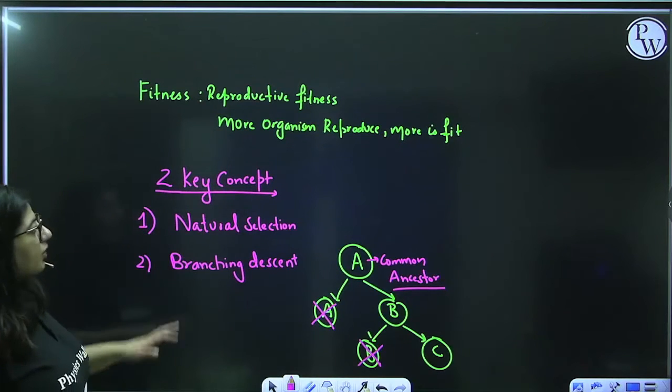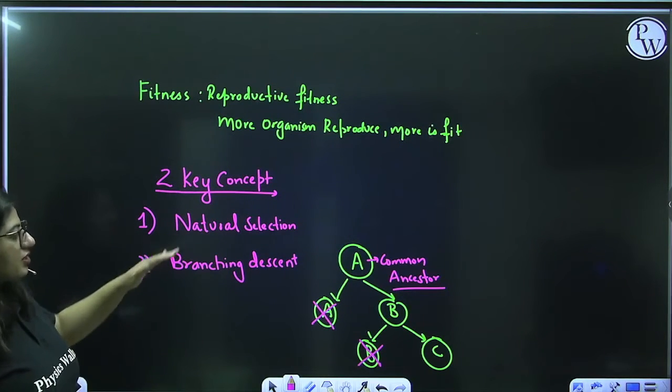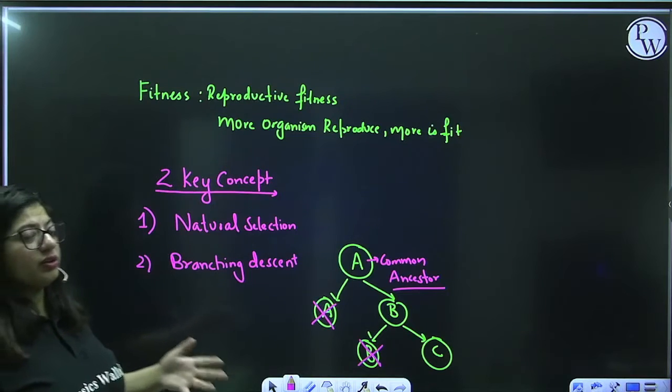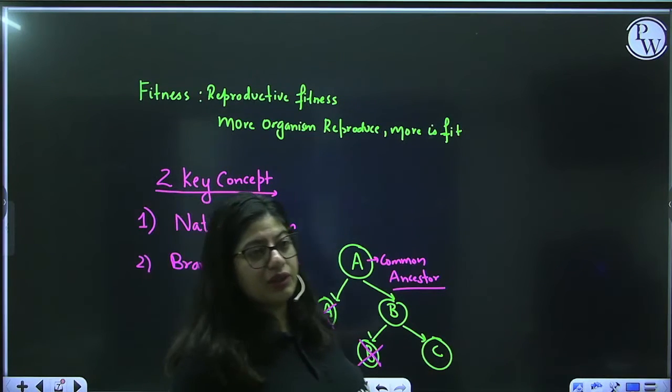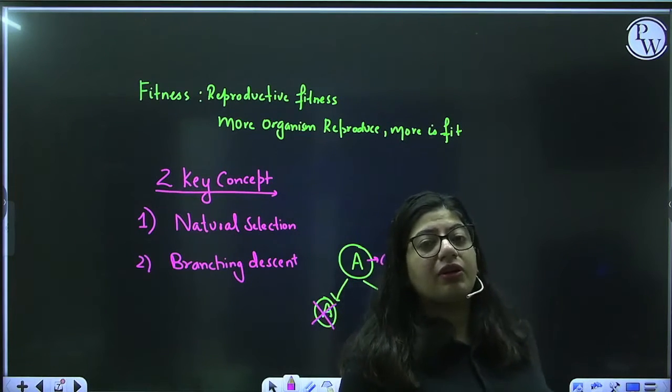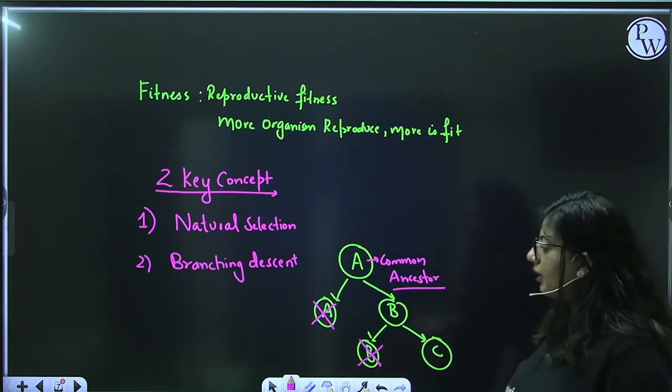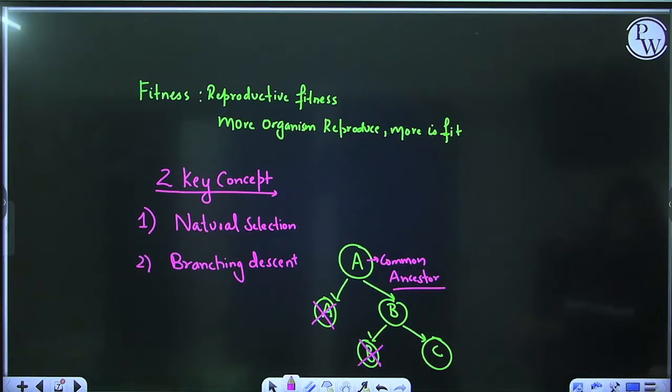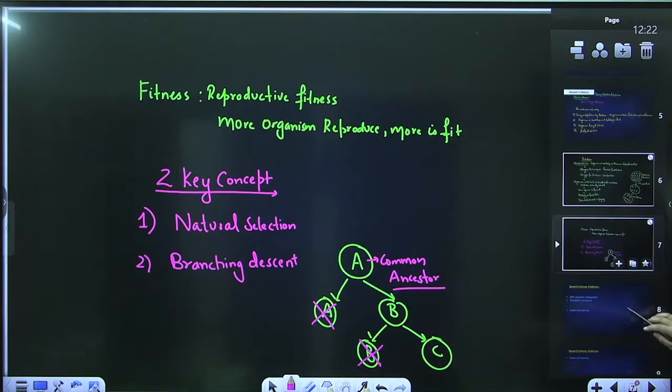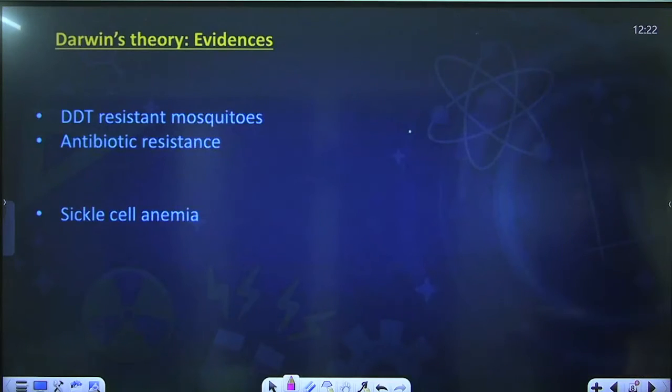Alright, so what are the two key concepts of Darwinism? Natural selection and branching descent. So according to Darwin, the real fitness is the reproductive fitness. The more the organism grows in a particular environment, the more the organism is selected. Okay, alright, let's move further and talk about the evidences Darwin gave.